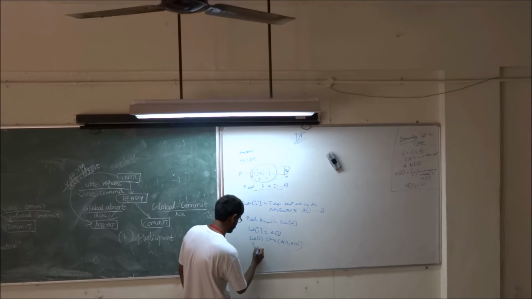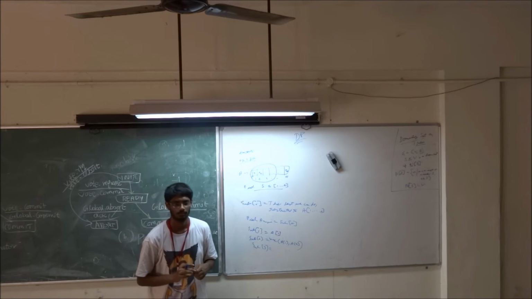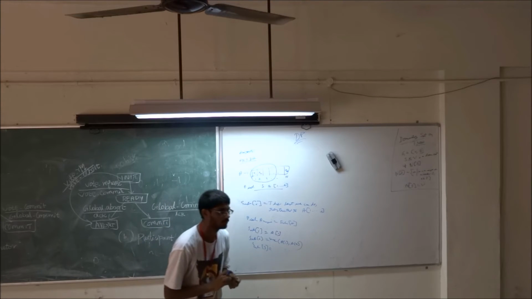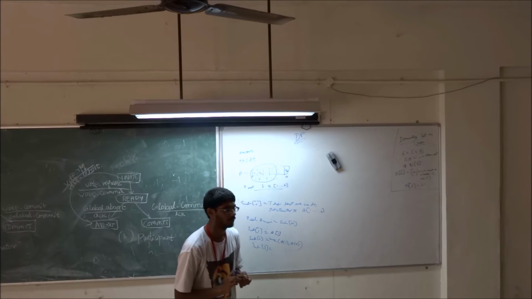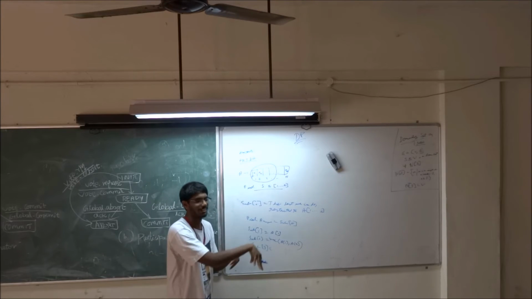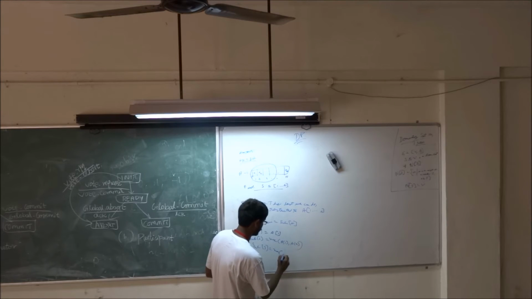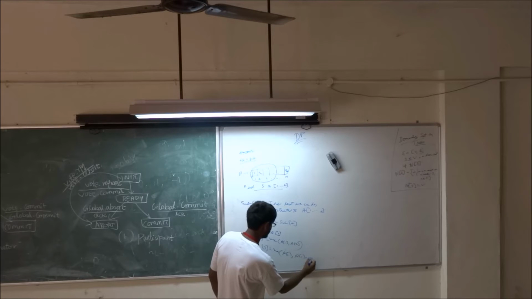What is sub of 3? So it's either A1 plus A3 or it's A2. So it's max of A2 or A1 plus A3.